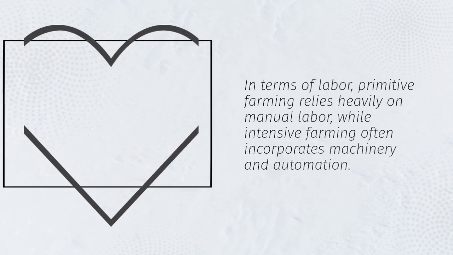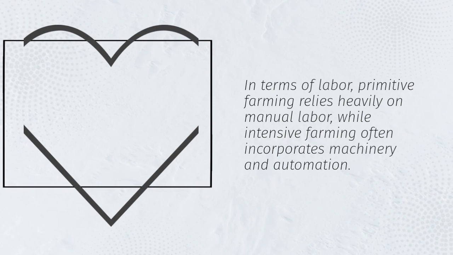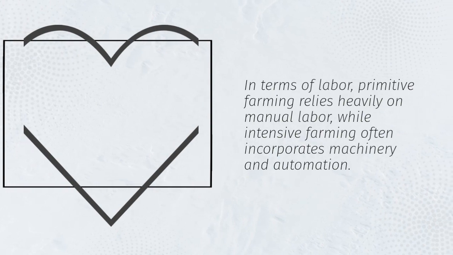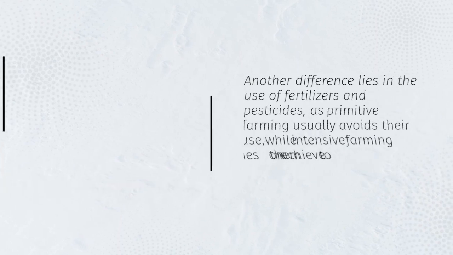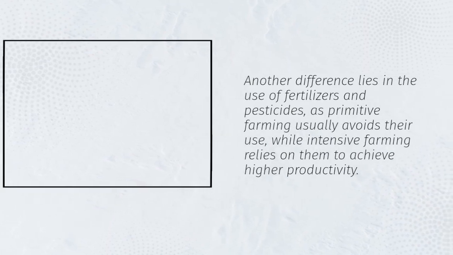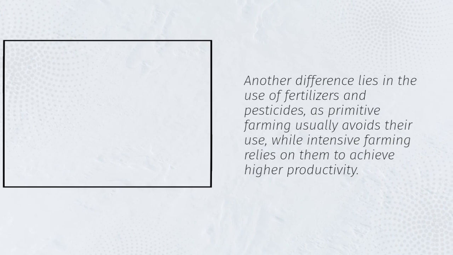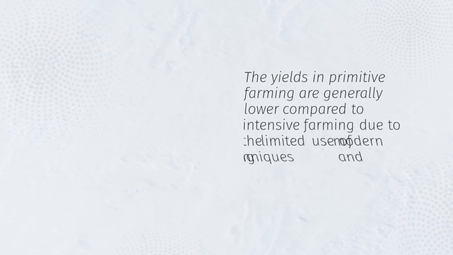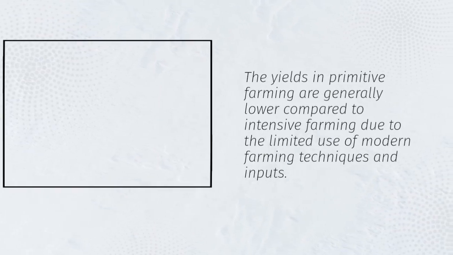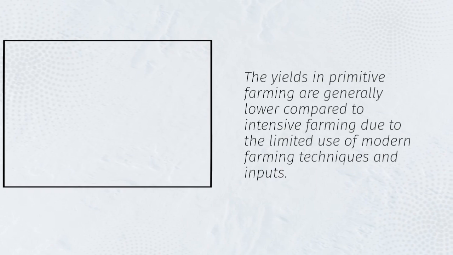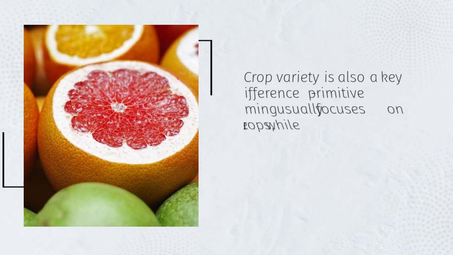In terms of labor, primitive farming relies heavily on manual labor, while intensive farming often incorporates machinery and automation. Another difference lies in the use of fertilizers and pesticides, as primitive farming usually avoids their use, while intensive farming relies on them to achieve higher productivity. The yields in primitive farming are generally lower compared to intensive farming due to the limited use of modern farming techniques and inputs. Crop variety is also a key difference.